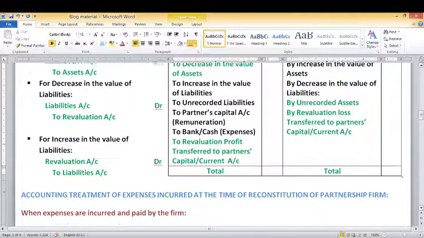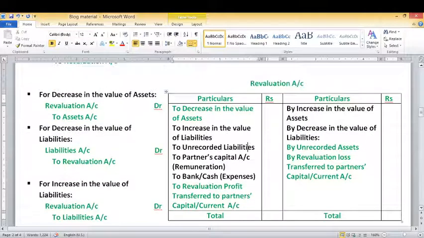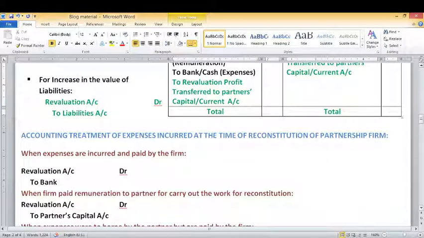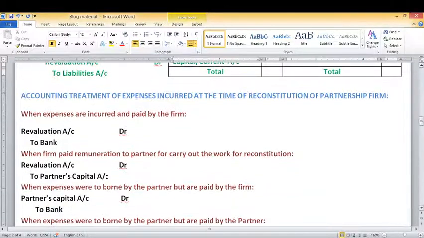Now as you can see, in revaluation account, on the debit side I have written to bank/cash, and under bracket I have written expenses. So what is this? This is the entry for revaluation expenses. Let us understand the concept of expenses incurred at the time of reconstitution of partnership firm.